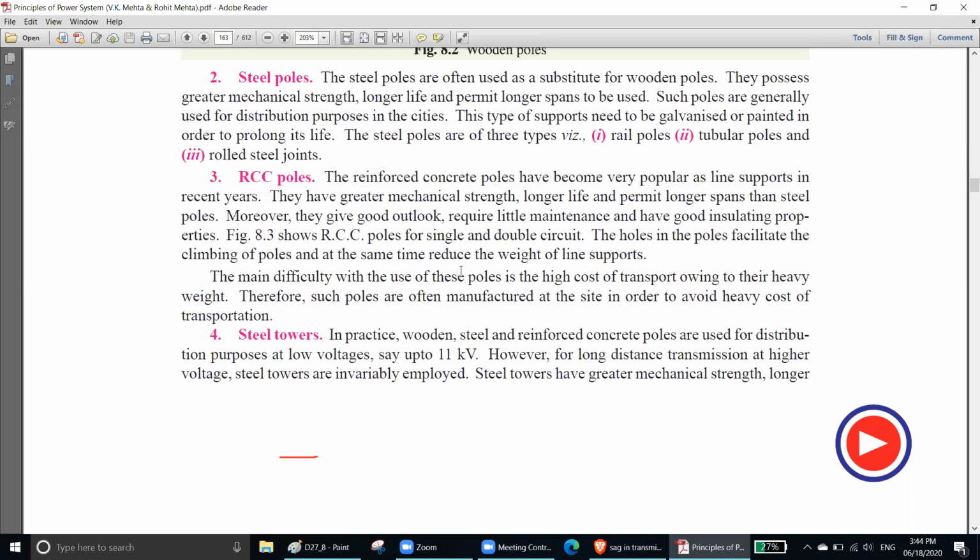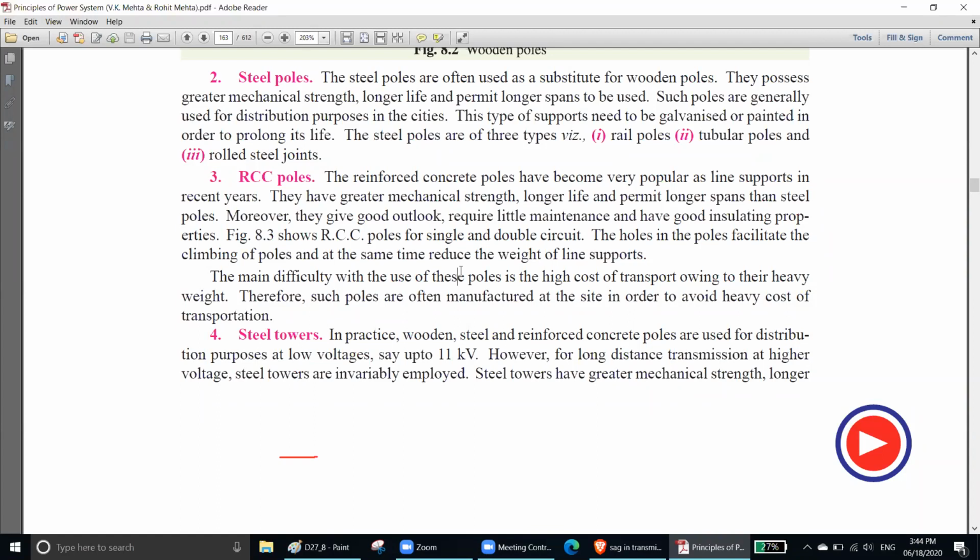Okay, the main difficulty with the use of these poles is high cost of transport owing to their heavy weight. The actual problem is not their making cost. Their transportation cost is the important one, because they are heavy. That's why you need to transport them from one place to another place. This is actually a cumbersome work.